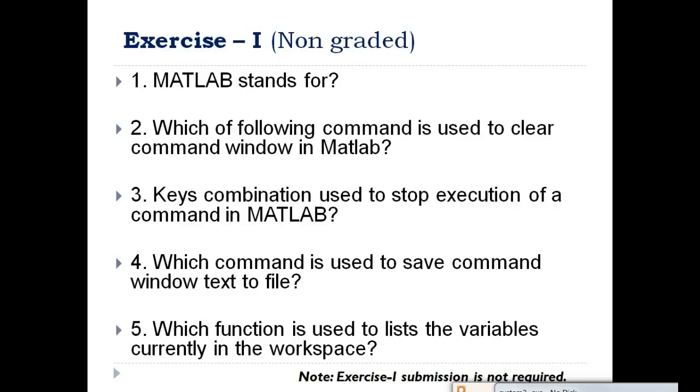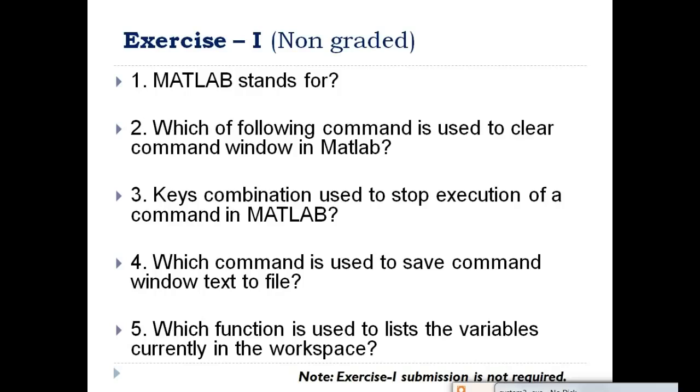Then this is a short non-graded exercise for you. These are simple questions related to the session. Go through this. What does MATLAB stand for? It is a matrix laboratory. Then you have to search for the command to clear the command window.